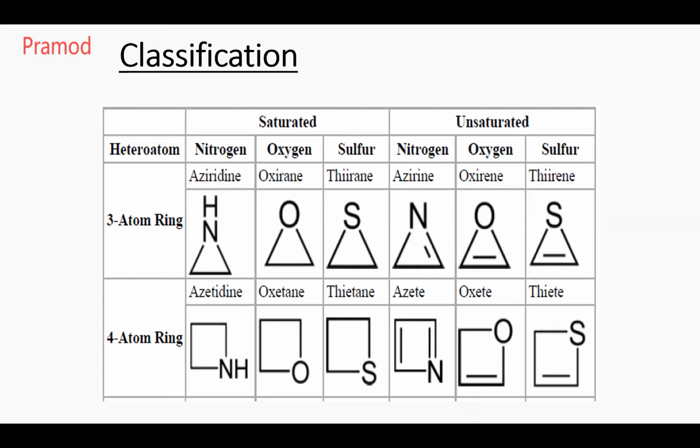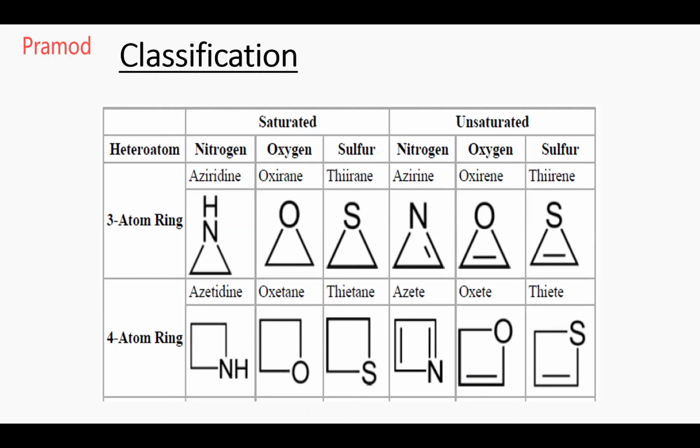This is a 5-membered ring. Saturated, it is known as pyrrolidine, oxolane, and thiolane. Whereas unsaturated, it is known as pyrrole, furan, and thiophene. 6-membered saturated: piperidine, which I said resembles an amine. Yes or no? Cyclic amine. Oxane is a cyclic ether.